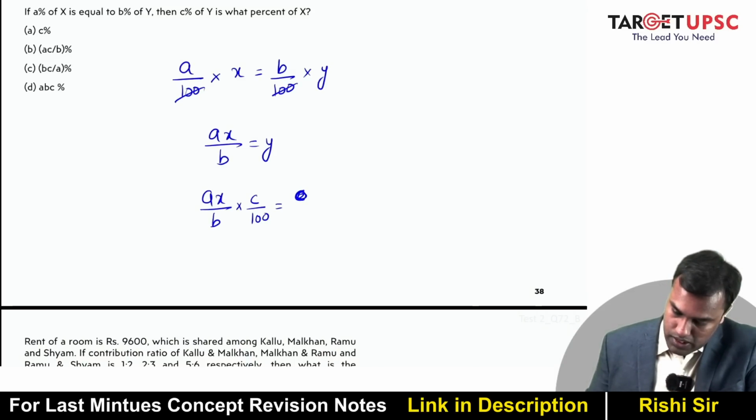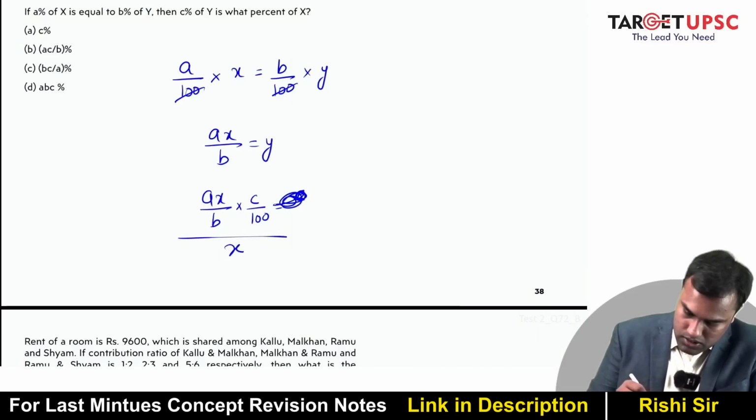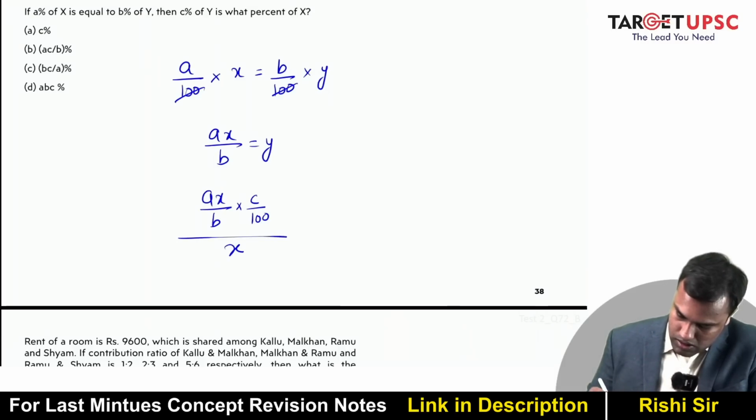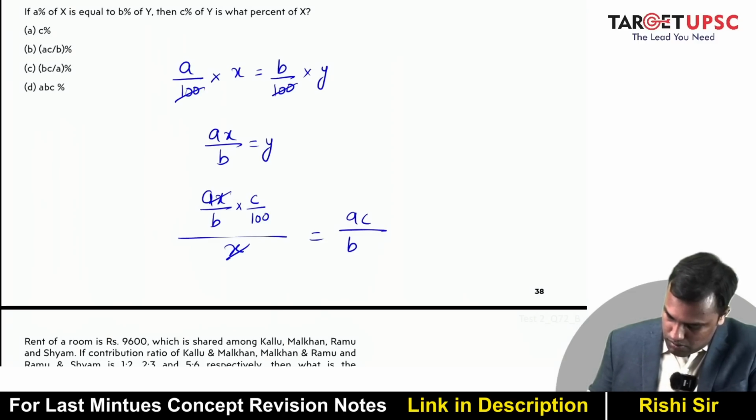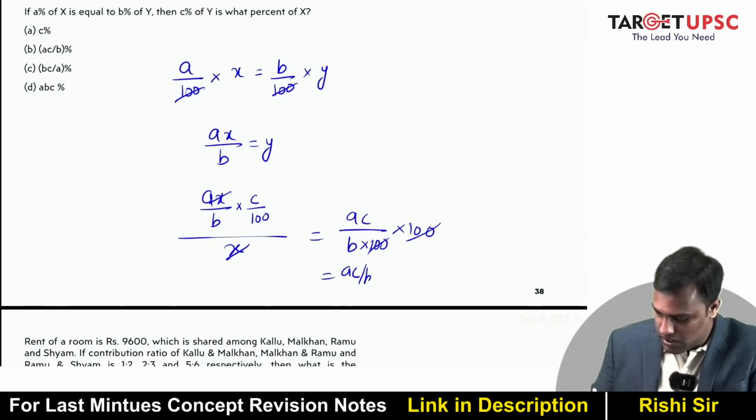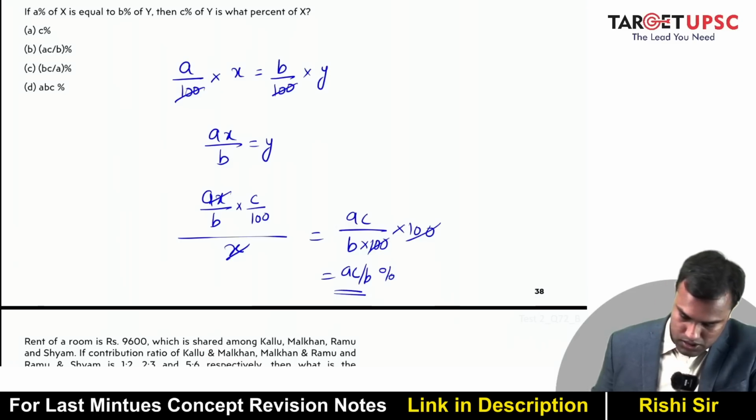Then c% of y is what percent of x? So this as a percentage of x. Right? This as a percentage of x. So x will get cancelled. This is AC upon b into 100 and this will be into 100. So 100 we can cancel. The answer is AC by b percentage.